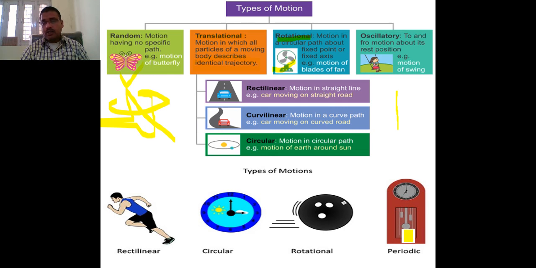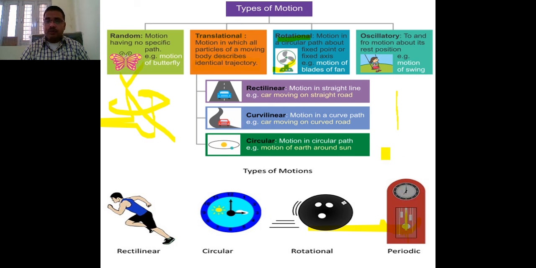If the needle goes to this position, this position is called 'to', and if the needle goes from this position, it is called 'fro'. And this position is the mean position. From the mean position, if the object is going upward and down, or left to right, then it is called oscillatory motion.